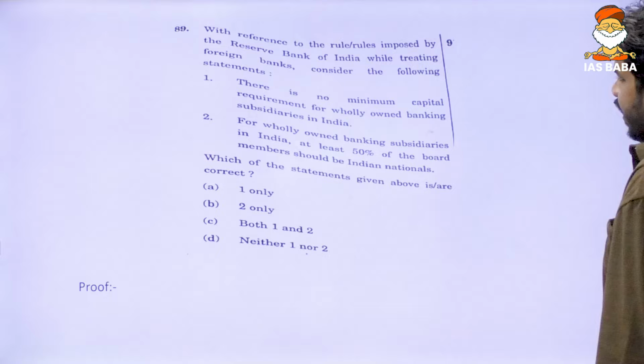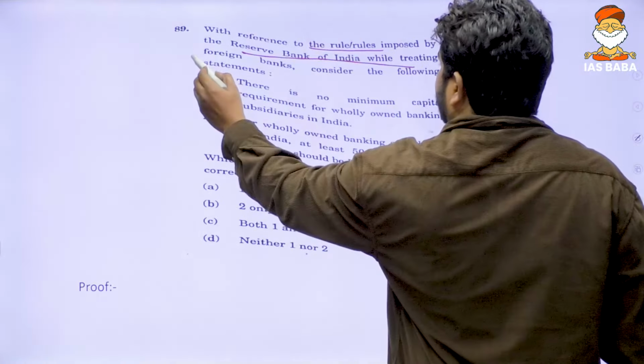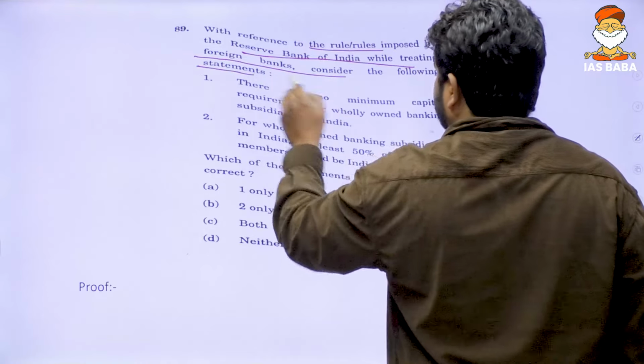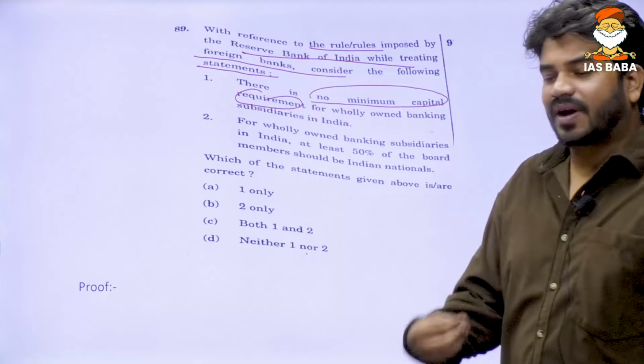All right, next is about the rules imposed by RBI while treating foreign banks. Consider the following statements. No minimum capital required. All right. Why does a bank require capital?